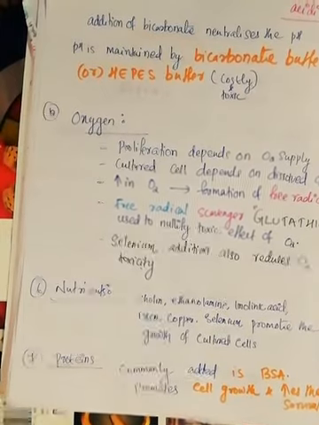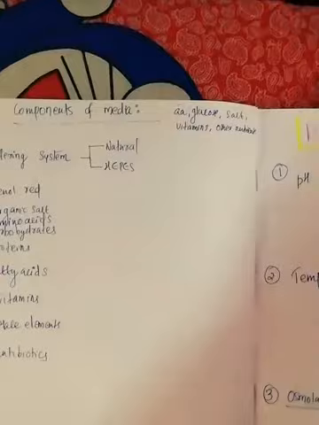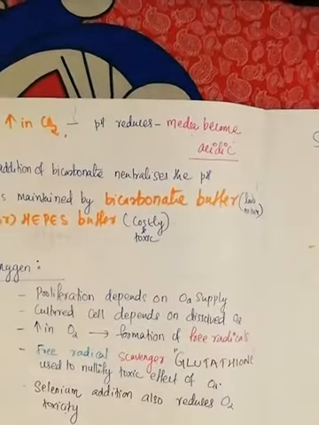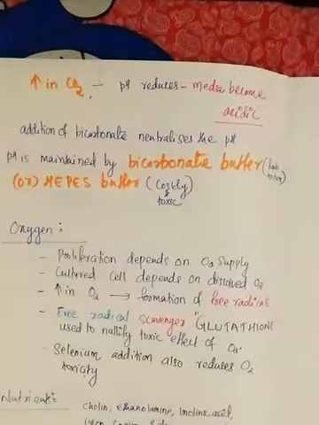So these are the various physiological and chemical factors which have to be maintained in the animal cell culture technique. What are those? One is pH, second is temperature, third is osmolality, then carbon dioxide and bicarbonate buffering, then oxygen, nutrients and protein. Okay, so this is given as a separate topic.